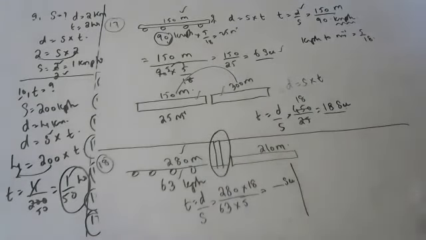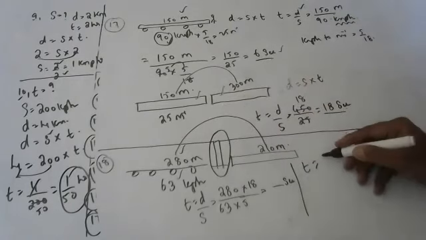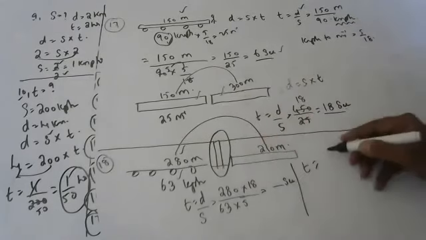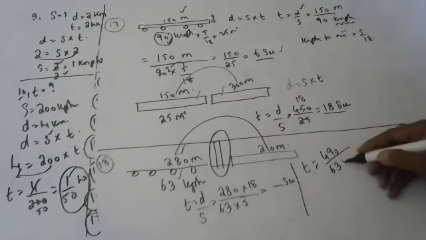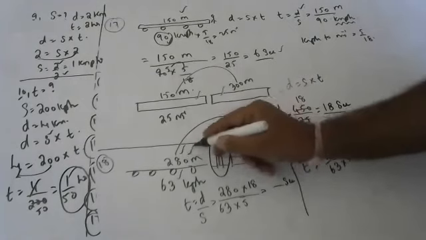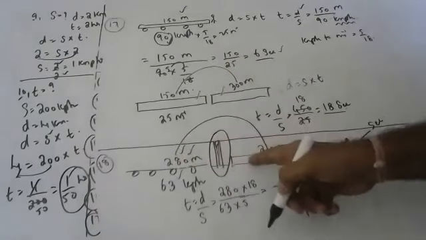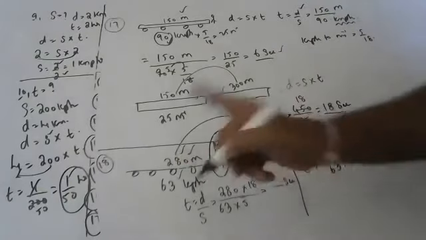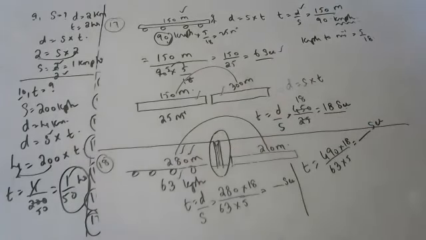To cross the platform, what is the total distance? 280 plus 210, 490, by 63 into 5 by 18. To cross the pole, take only train length. To cross the platform, take both the lengths and add them.